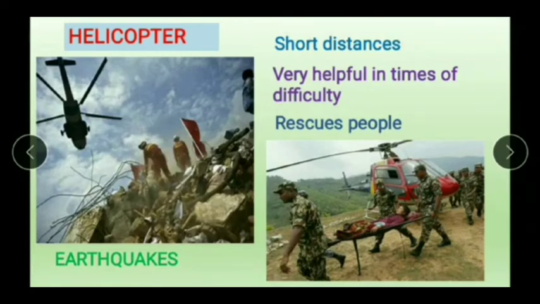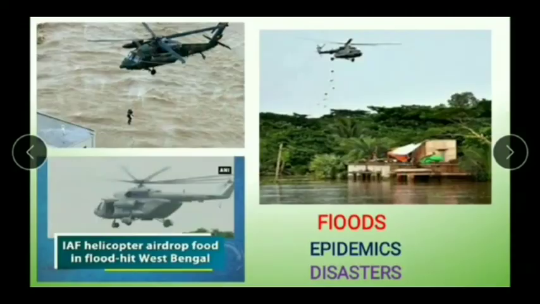They are very helpful in time of difficulty and to rescue people during any kind of calamity, right, like earthquake, flood, etc. Look at here, the helicopter is saving the people during the epidemic and disaster and during the floods. They even supply food to the people when they are in distress due to those kind of epidemics. That means any kind of danger that suddenly happened in our earth, like flood or something like that.